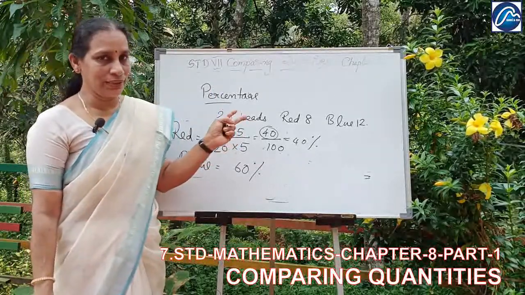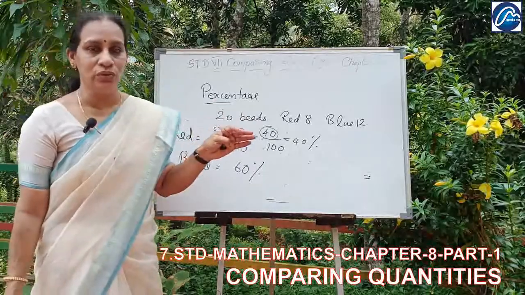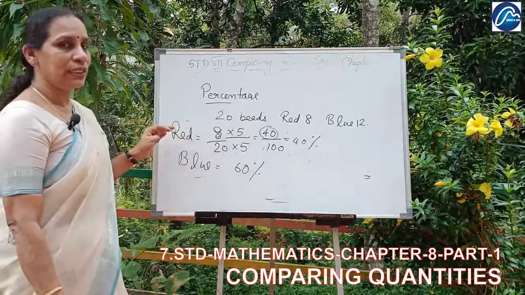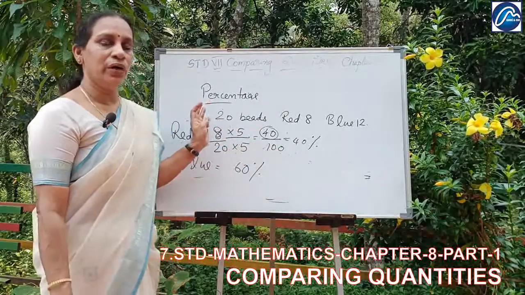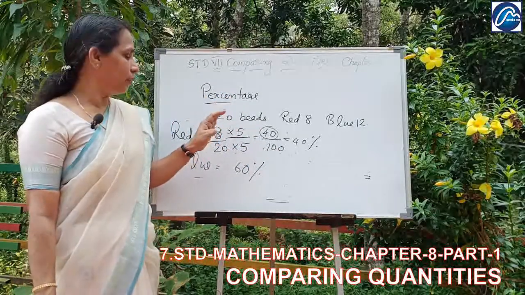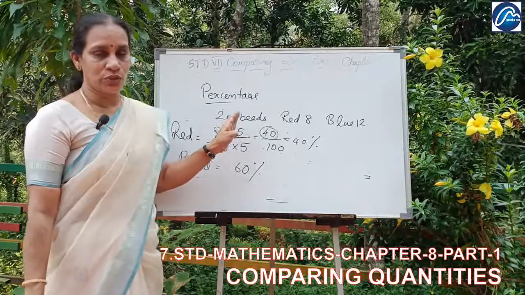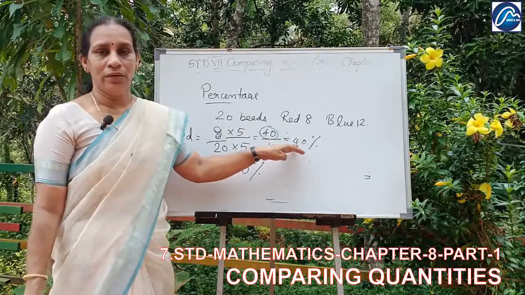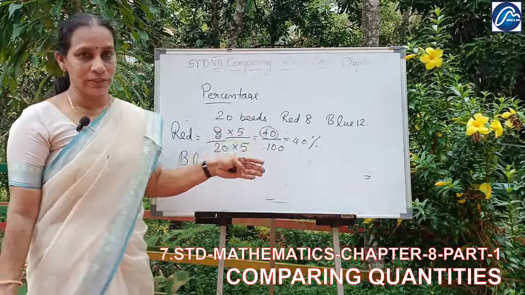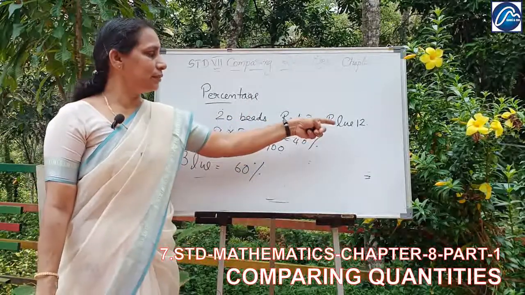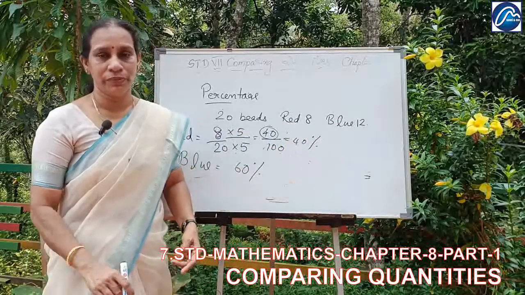There are 20 beads and we want to change into percentage. How will you change? You convert the denominator into 100, then multiply the numerator by the same number. So you will get the percentage. The next percentage you don't need to calculate like this, because it is the rest of this number. So that's over.